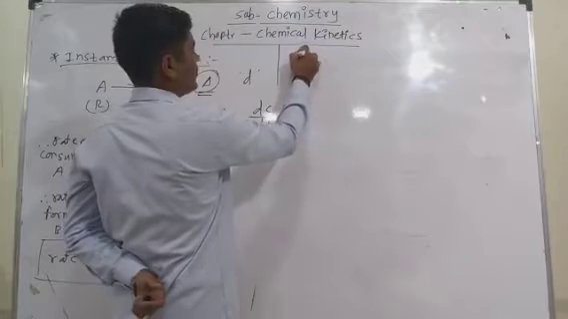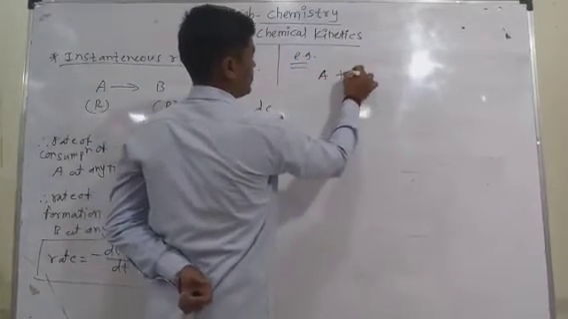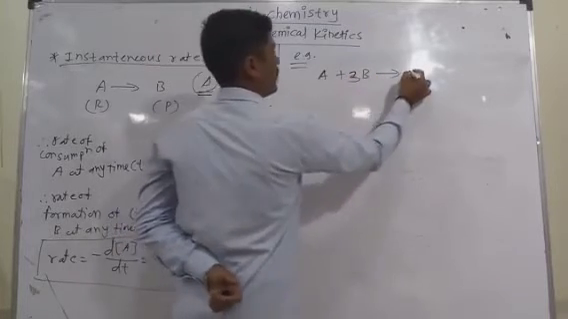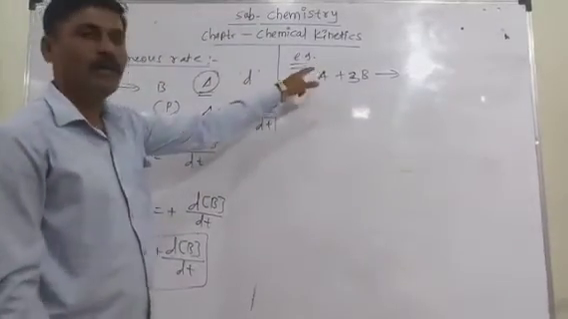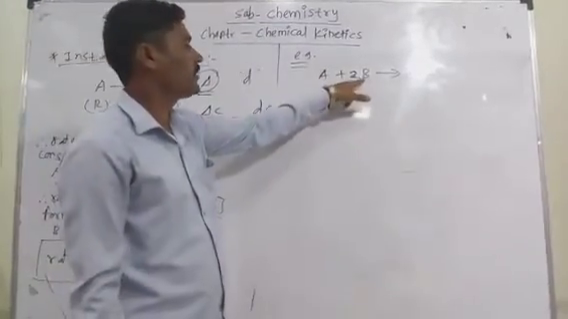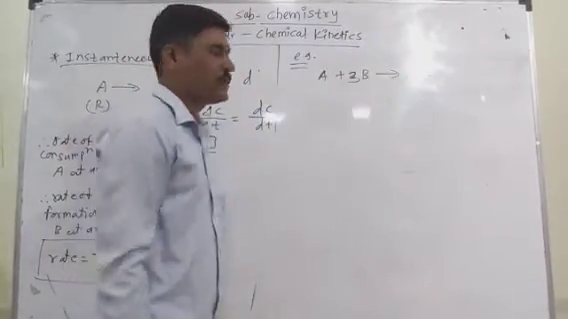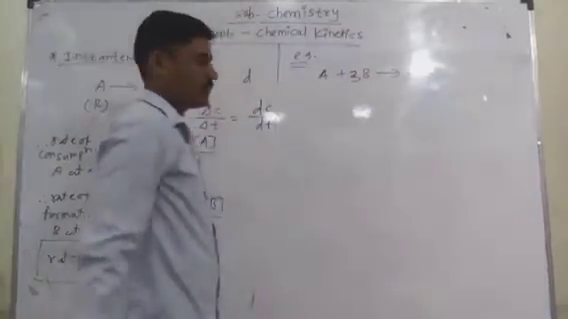Therefore, consider the example again. A plus 3B gives 2C. It means the reactant A has 1 mole, the reactant B has 3 moles, and the product C has 2 moles of concentration. Here it is 1 mole, 3 moles, and 2 moles.